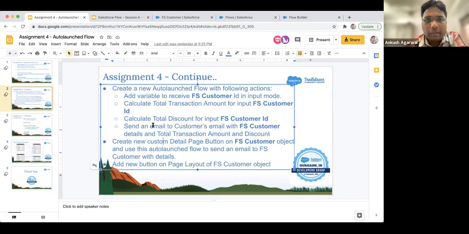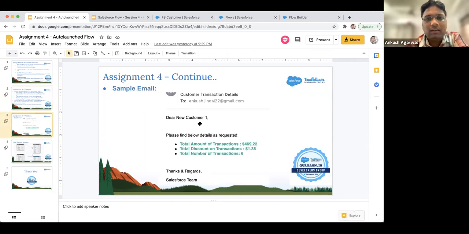So I hope I have provided all the details for this assignment. And this is a template for the email. Dear customer, here the customer name should be pasted. So you just have to use the customer name, then these are the details. It's just for your reference; you can change it, you can beautify it, or you can try to use a table as well. It's up to you how you want to make it. It's just an example for you. You can make it in a better way or whatever way you want.